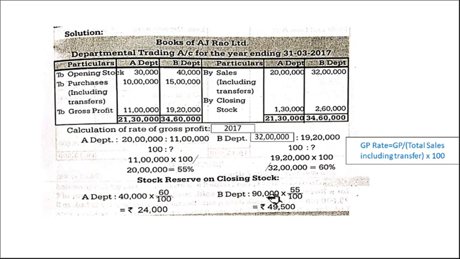So we have to take 90,000 into, since we are calculating department B now, another department's percentage, 55%. Clear? So another department stock worth and another department percentage. So 49,500 is there. Profit in the sense which is included in the stock, but stock is written at cost price, right? So department A 24,000, department B 49,500.